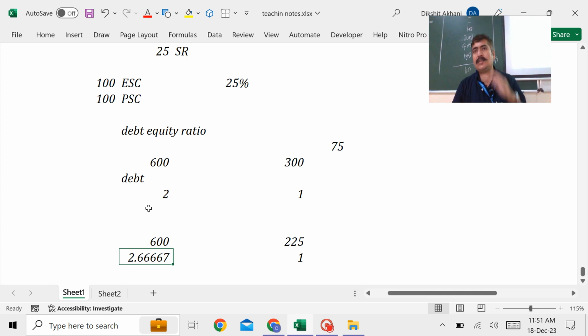What is the standard debt equity ratio? That is 2 is to 1. Maximum debt in your balance sheet should be at most twice your capital. And that's what the law also wants to say, that while you start withdrawing the capital through buyback, your debt equity ratio should not go beyond 2 is to 1. Are you getting my point? Should not go beyond 2 is to 1. That also you need to maintain.